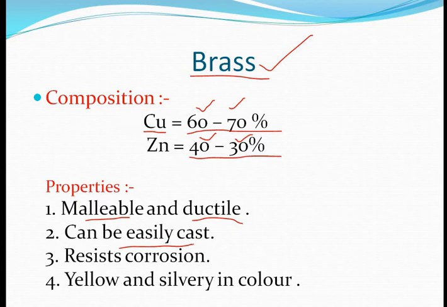If that utensil gets broken from one side or from two sides, you can modify the rest of the brass material into any other material. You can make any other material from that brass, that is easily castable, right? Their molding is very easy. Resist corrosion, the main part is that they are all corrosion resistant substances, yellow and silvery in color. Either it is dark yellow or it is silvery in color.